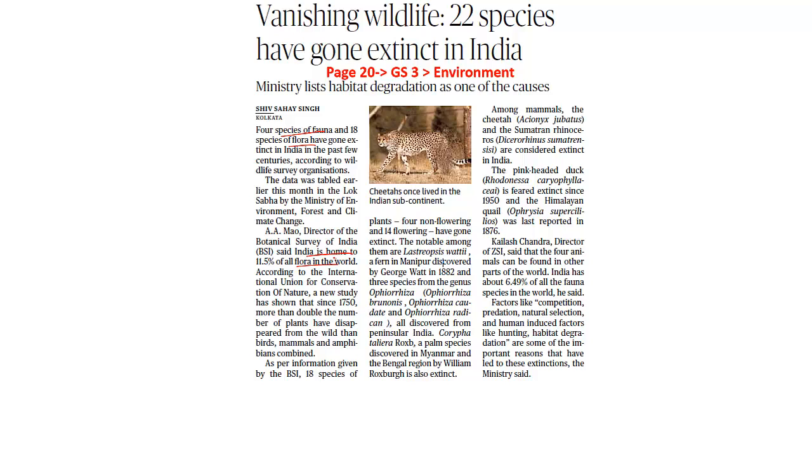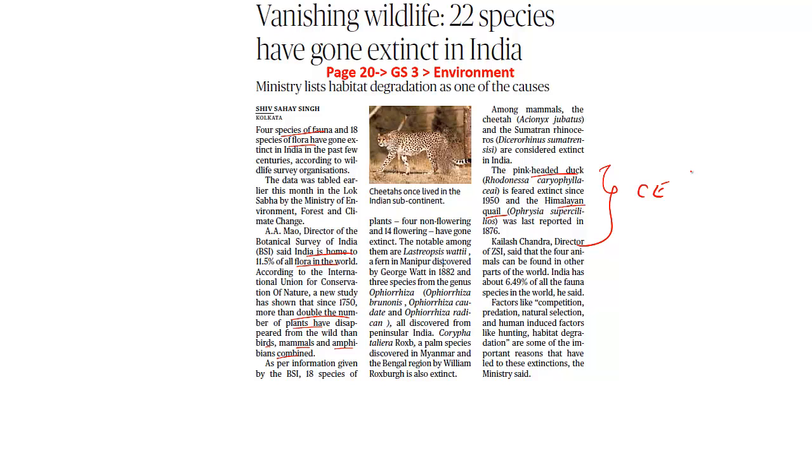And according to this particular article, more than double the number of plants have disappeared from the wild than birds, mammals as well as amphibians. When it comes to animals and birds, this article speaks about 2 important birds. One is the pink-headed duck, the other one is the Himalayan quail. Kindly remember, the IUCN status of both is critically endangered. So this can be a prospective question in your preliminary examination.